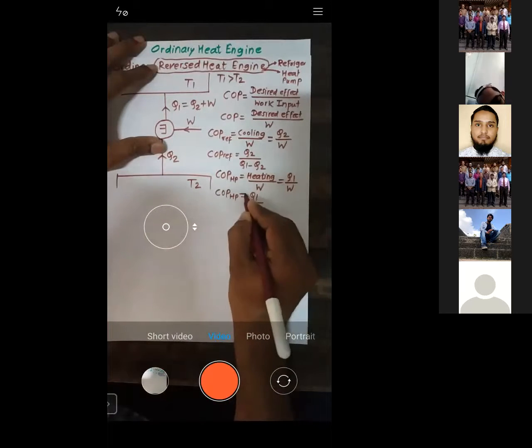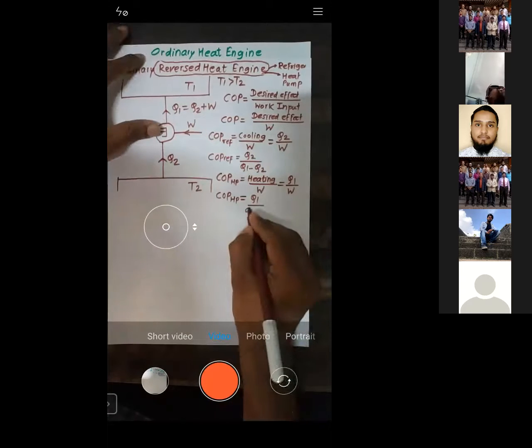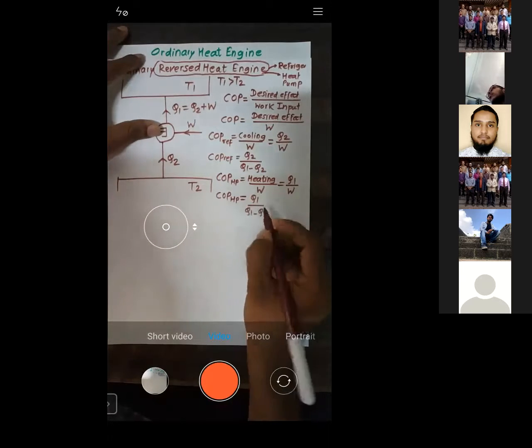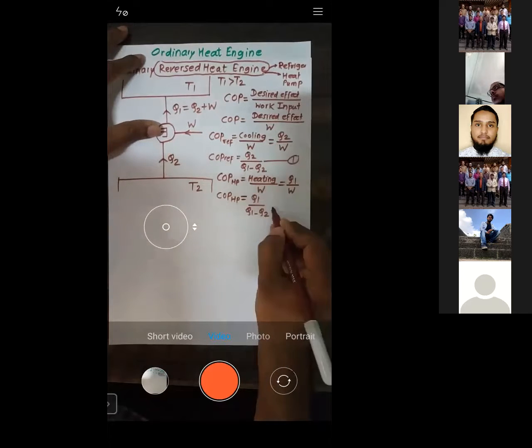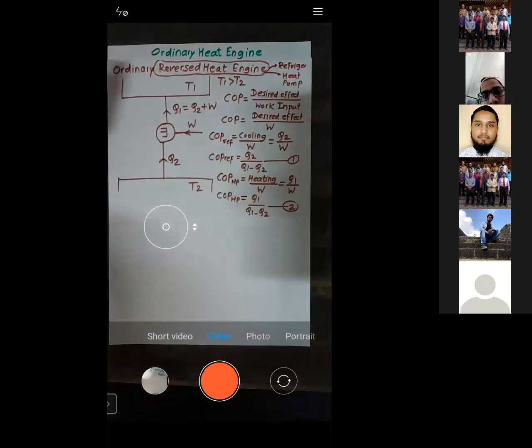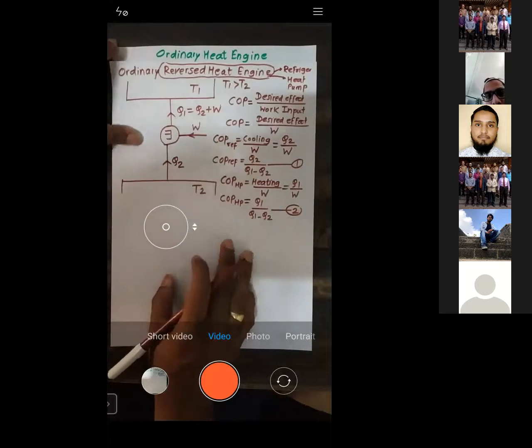So the COP of a heat pump is given by Q1, which I kept as it is, over W. What is W? It's Q1 minus Q2. It's Q1 minus Q2. So is that okay? Let me know. Is that okay or not? Yes, sir.